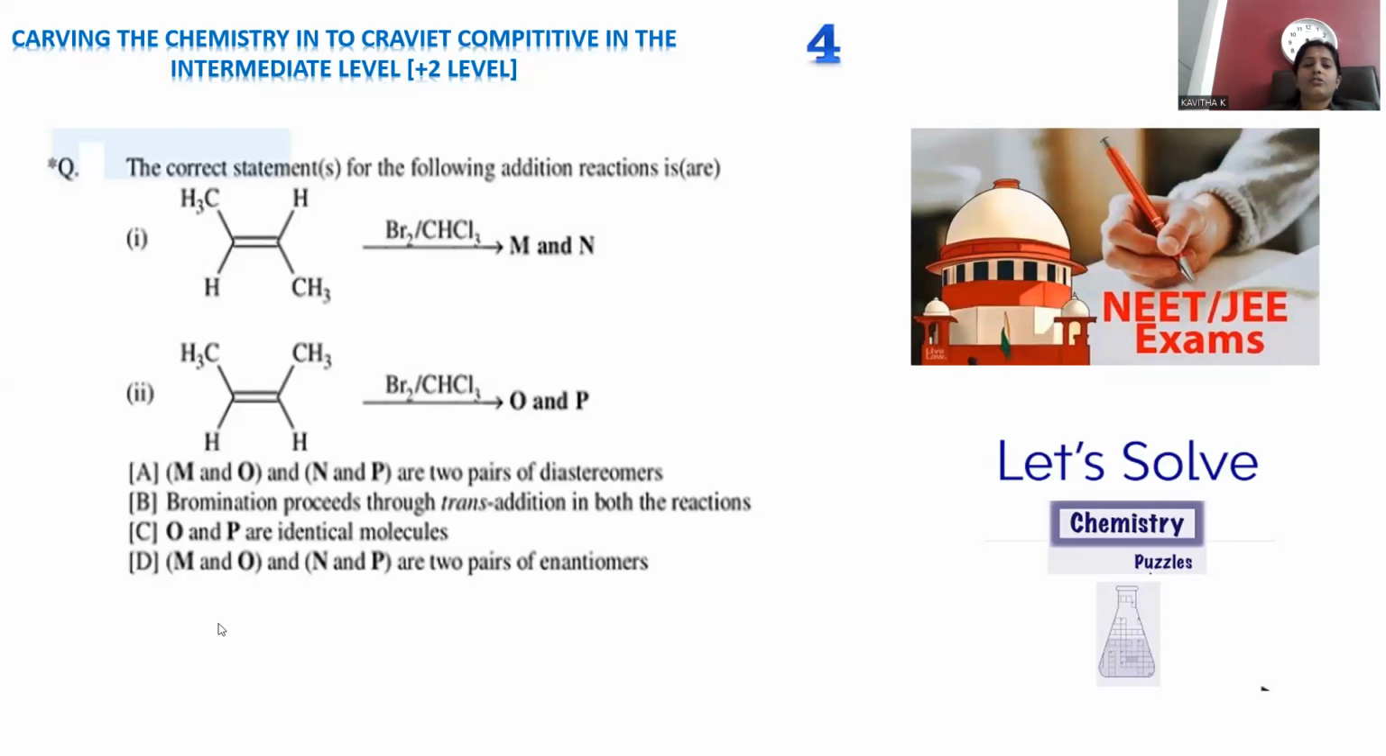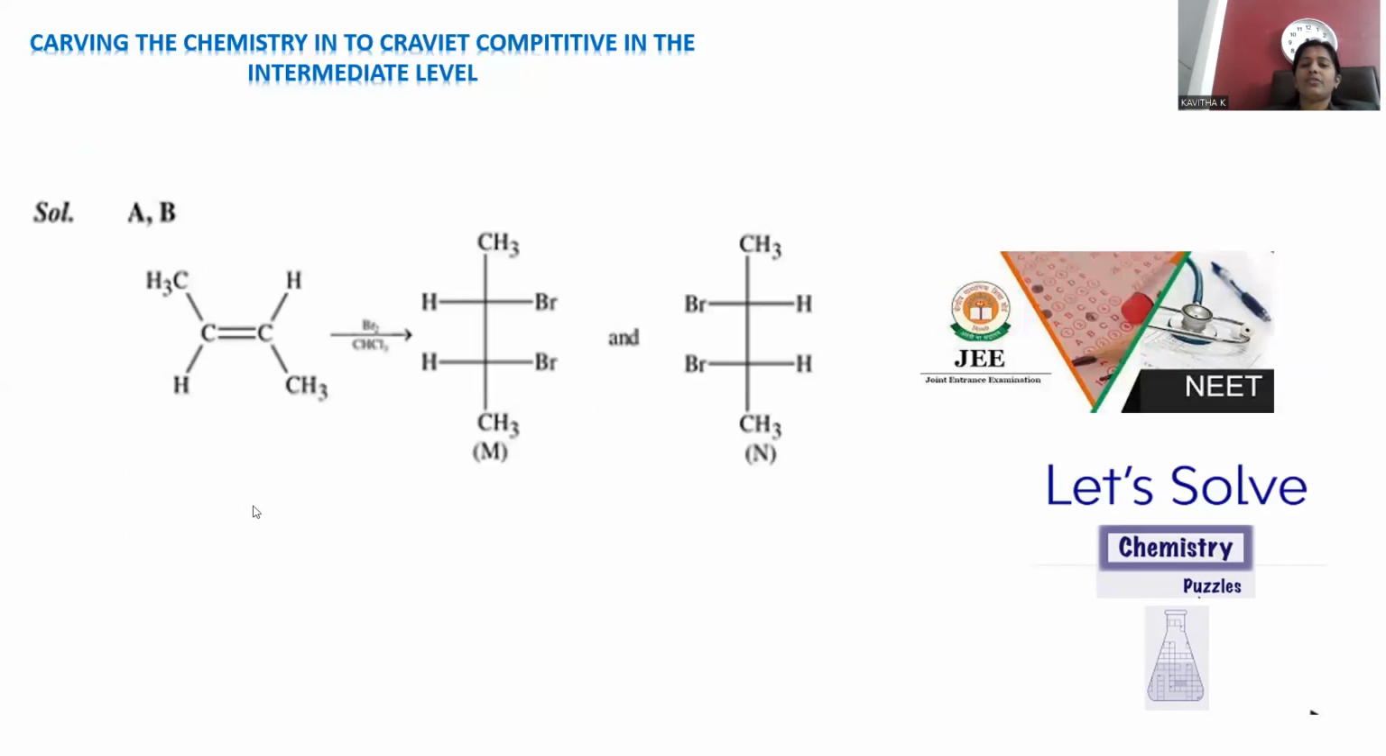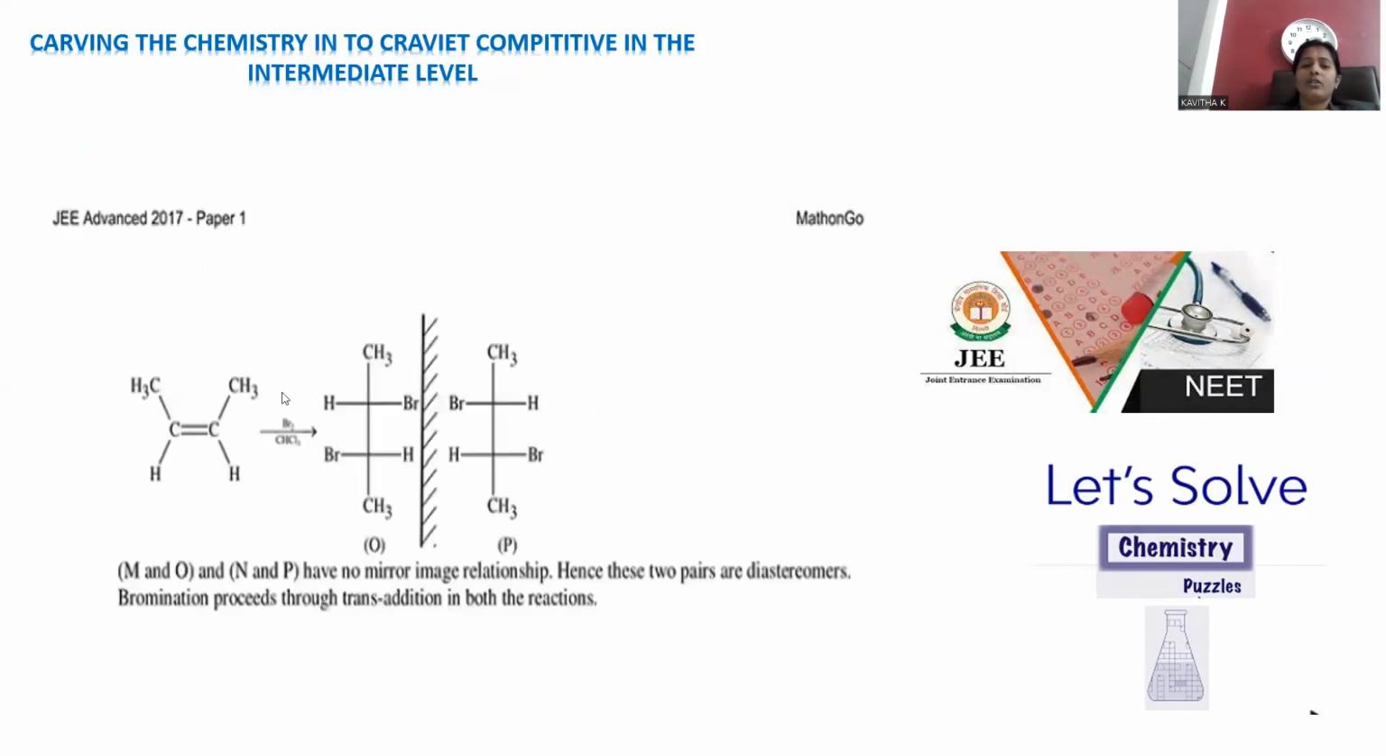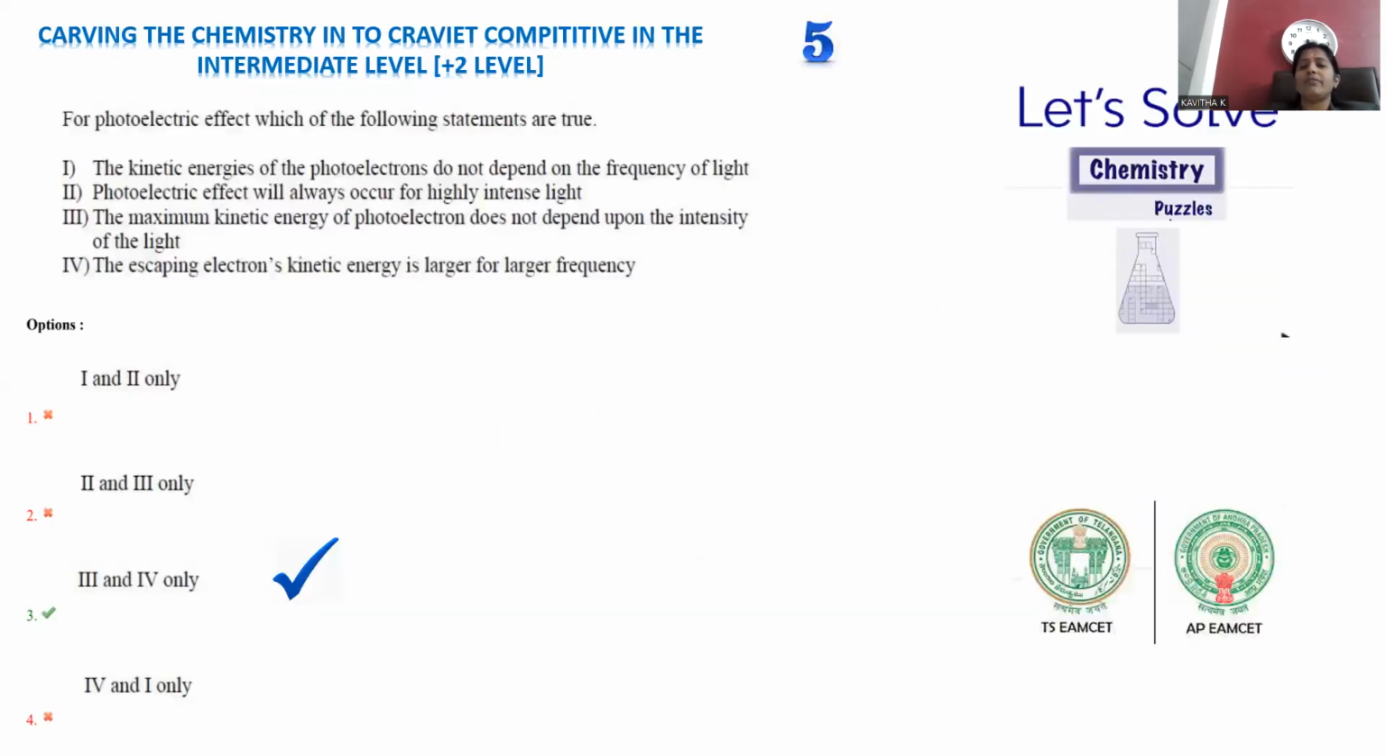A is correct, B is also correct. So A, B are the correct answers. You can notice here, in accordance with these chemical reactions, we can explain. Move on to question number 5.